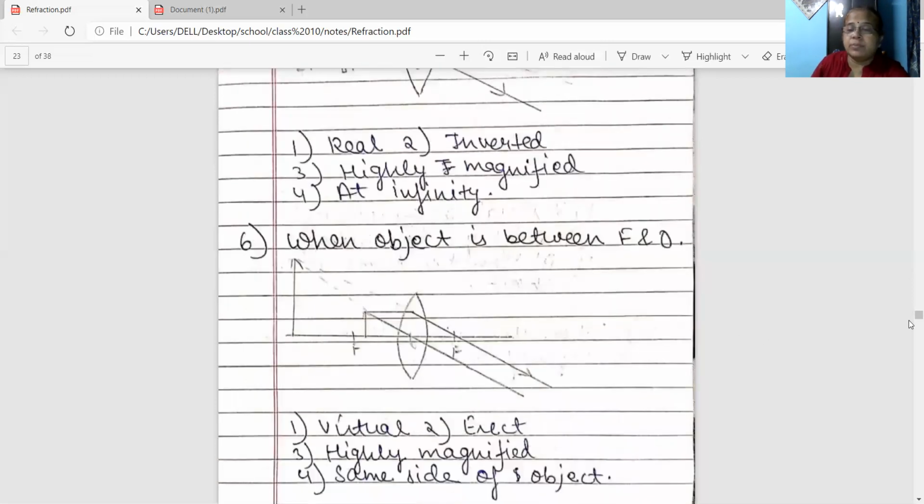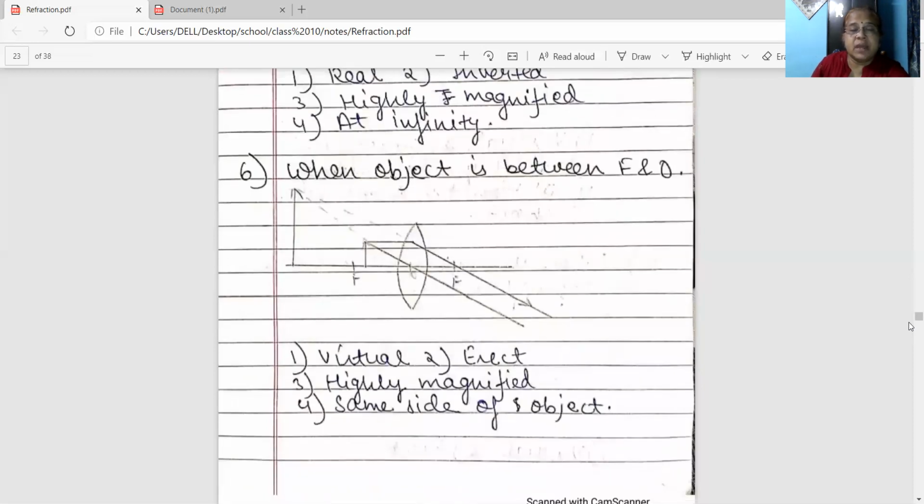Last case, the most important case, when the object is between F and O. Let AB be an object between F and O. A ray of light parallel to the principal axis, after refraction, will pass through the focus. The second ray, just take the one passing through the optical center. Now these two rays, draw this properly also. These two refracted rays will move away from each other.